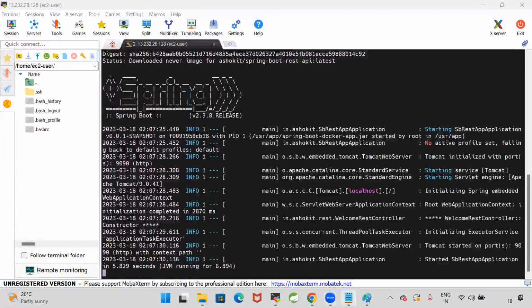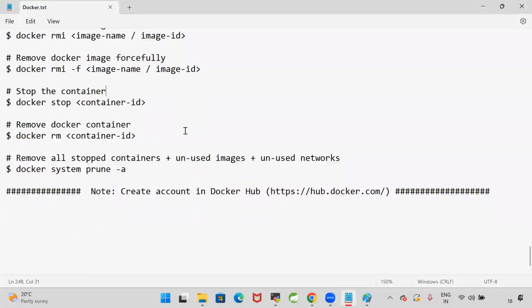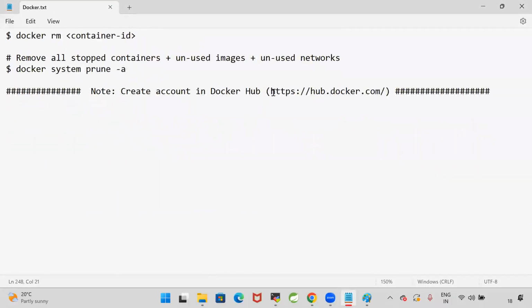Fine, guys. So we understood the commands. Here, how to pull the image, how to run the image. I'm hoping that everybody has an account on Docker Hub, hub.docker.com. Now we need to understand what a Docker file is and how to write the Docker file to Dockerize our application. What is a Docker file? How to write the Docker file and how to Dockerize our application? So let us see here.